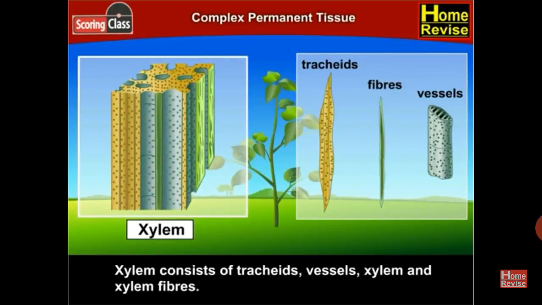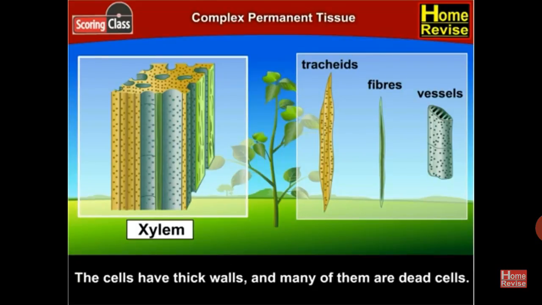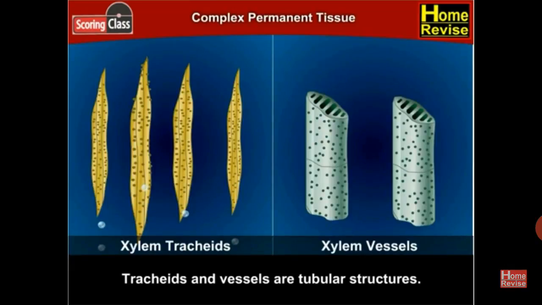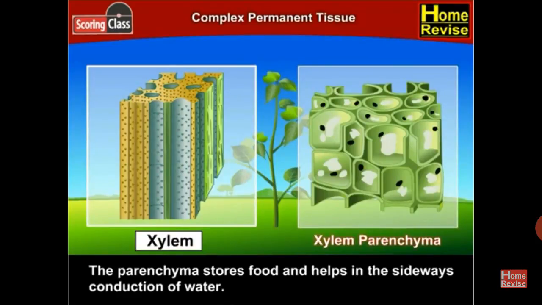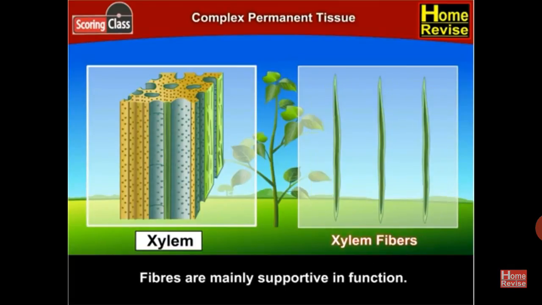Xylem consists of tracheids, vessels, xylem parenchyma and xylem fibers. The cells have thick walls and many of them are dead cells. Tracheids and vessels are tubular structures. This allows them to transport water and minerals vertically. The parenchyma stores food and helps in the sideways conduction of water. Fibers are mainly supportive in function.